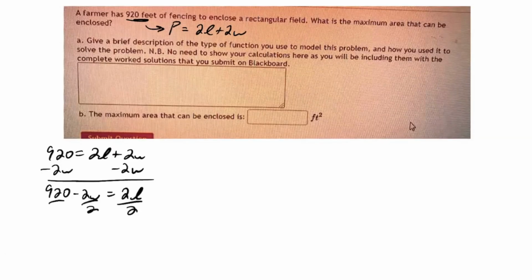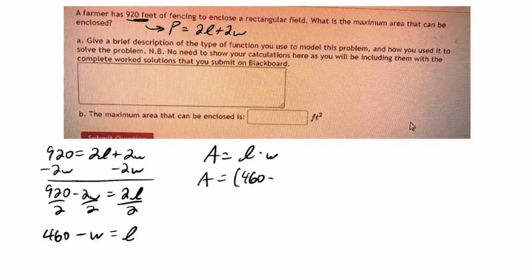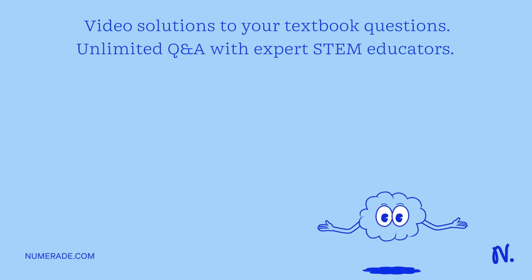Then divide everything by 2. So that's going to give me 460 minus W is equal to L. So then I can model the area, because area is just length times width here. So the area is going to be made up of the length, which in this case I can model with 460 minus W times the